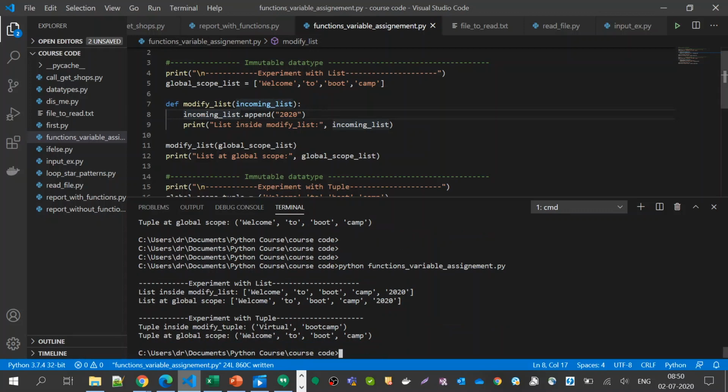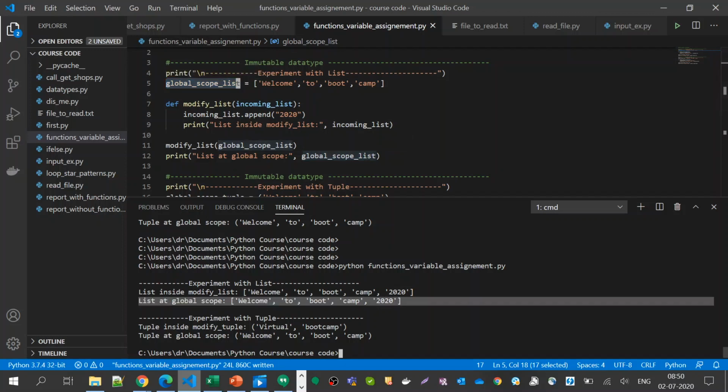Okay, so I'm trying to modify the incoming list, which is actually a global scope list passed as a parameter, and I'm trying to append something here. What is happening is that this is getting modified. I'm printing the global scope here to check whether this is modified, and actually that is getting modified.